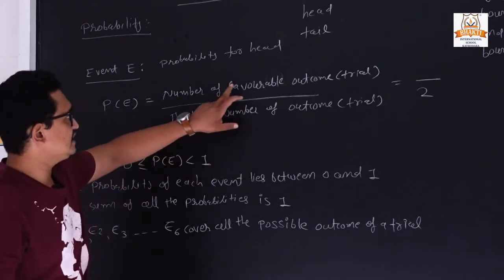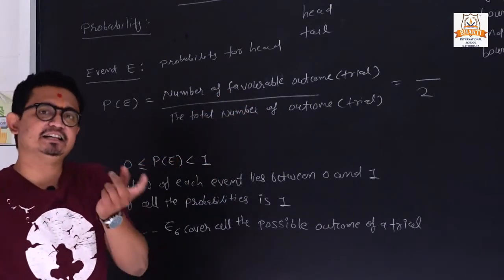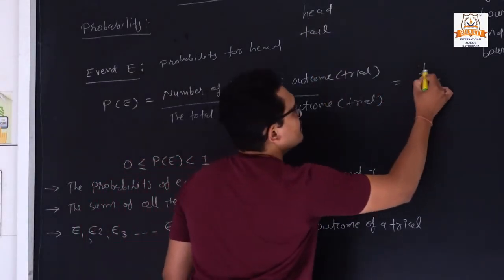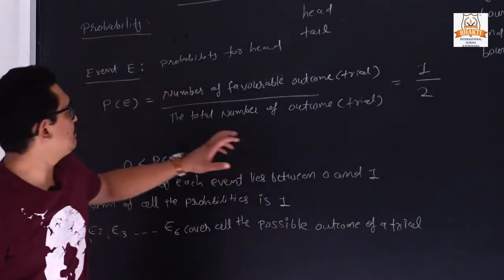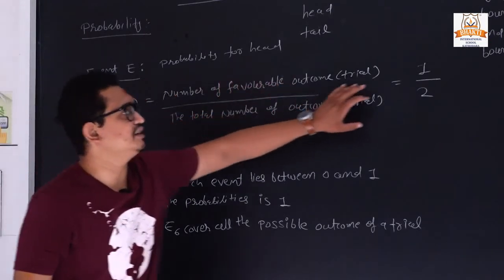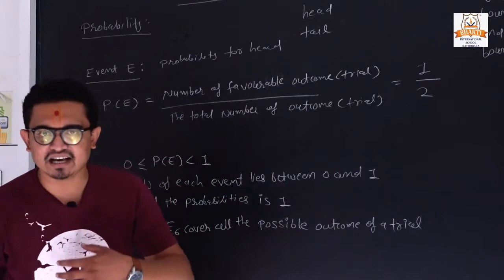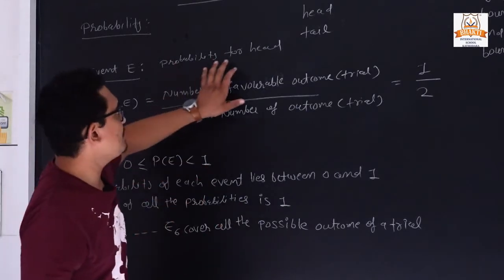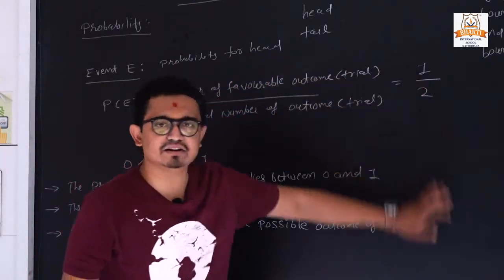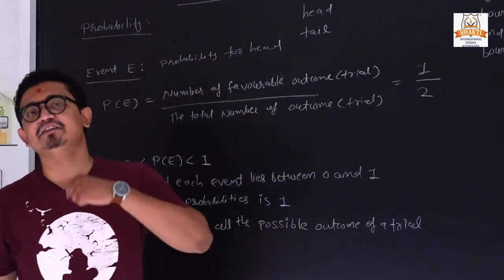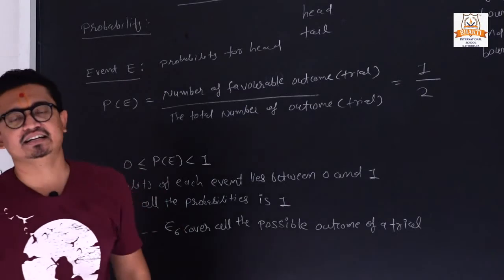And for a head we have one possibility. So what is the probability of getting a head? It is 1 by 2. Similarly, if they are asking to find the probability for tail, it is also 1 by 2. So both have a 50-50% chance, either it will be head or it will be tail.